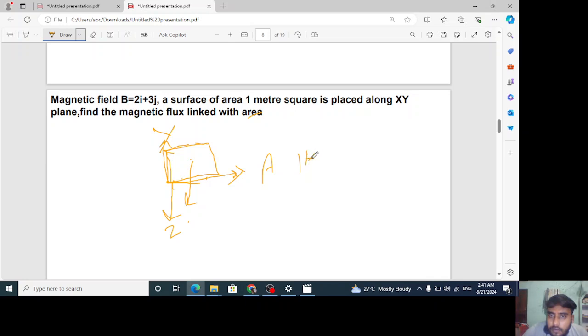You all know it is the dot product B dot A. So B is given, we have 2i cap plus 3j cap. Keep this in a bracket, and go with the dot of this with A, 1 k cap.